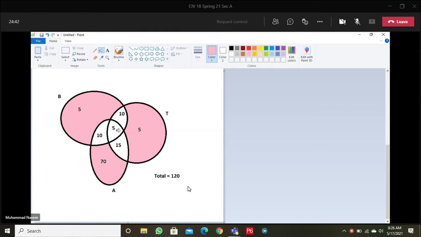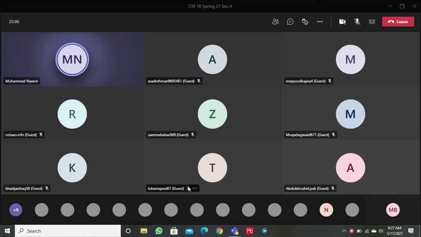And in the center we have the people who are watching all the three games. So try to solve the second example, particularly its second part.